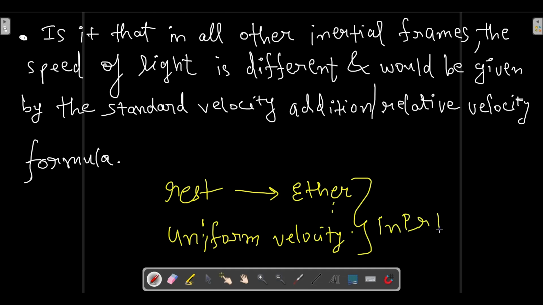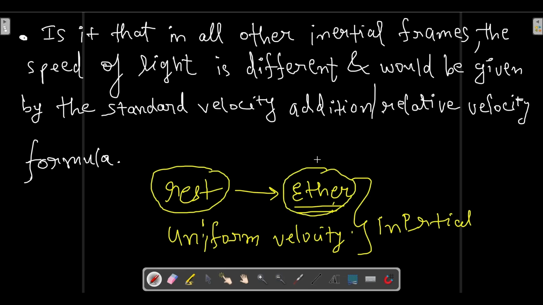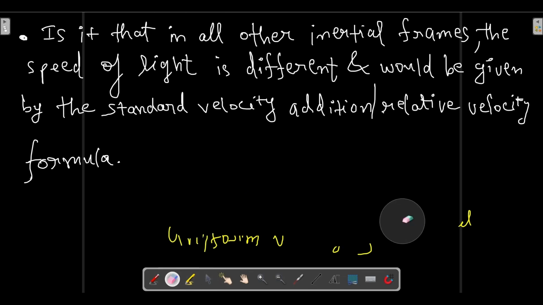But if we want to measure the velocity of light correctly, then the frame at rest must be chosen, and the frame at rest is the ether frame. This was the assumption of the physics during those days.